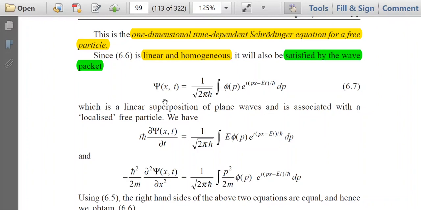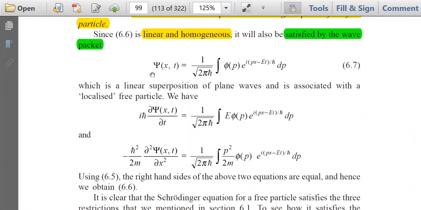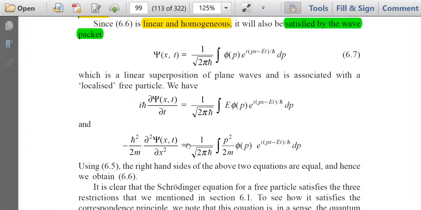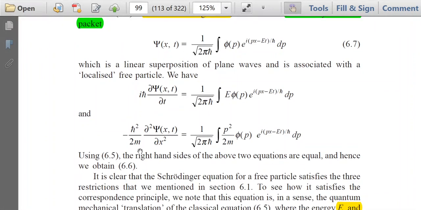So this is the equation of the wave packet, and it can be easily seen that the Schrodinger equation will be satisfied by this wave packet. If we differentiate this equation with respect to time, then it will give i h cut del psi by del t is equal to this one. And if we differentiate twice with respect to x, then the left hand side is minus h cut square by 2m del square psi by del x square, and differentiating the right hand side twice with respect to x, the right hand side will be this one.